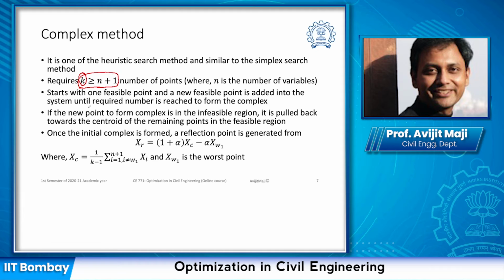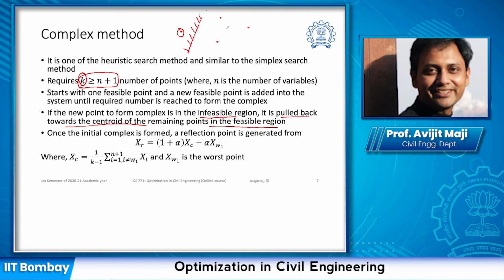For that purpose, what we do is that if a new point which is formed is in the infeasible region, we pull it back towards the centroid of the remaining points which are already in the feasible region. So you can imagine that you are generating a point here, you already have these 3 points, and this is your constraint boundary. The randomly generated point happened to be here, and we already got 3 points which are inside the boundary and meeting the requirement.